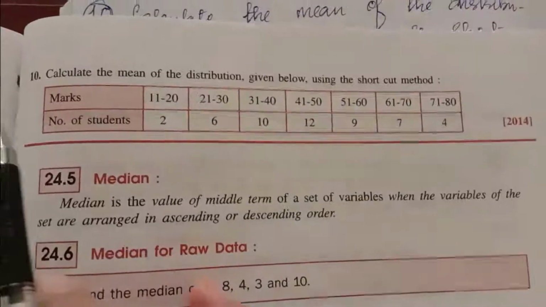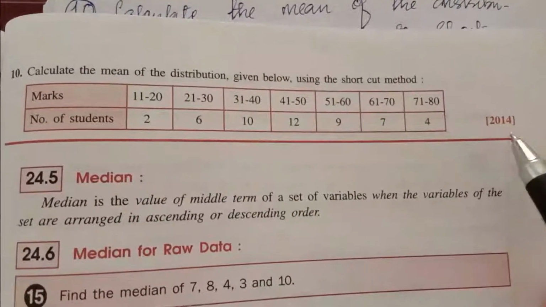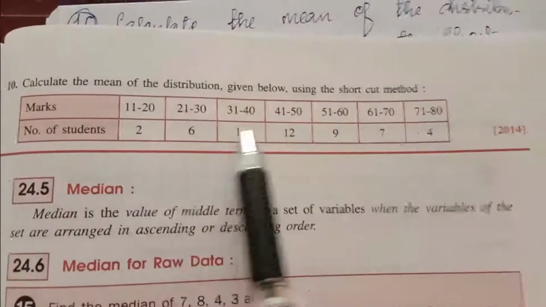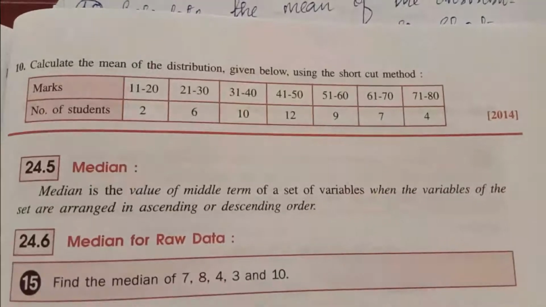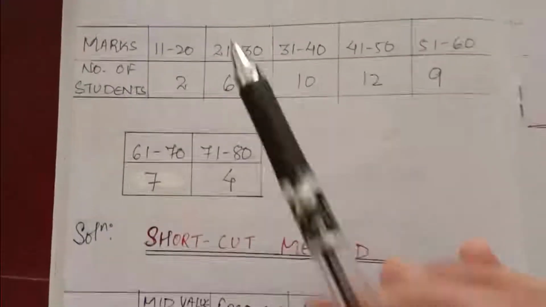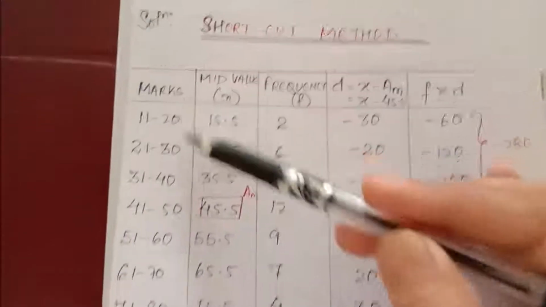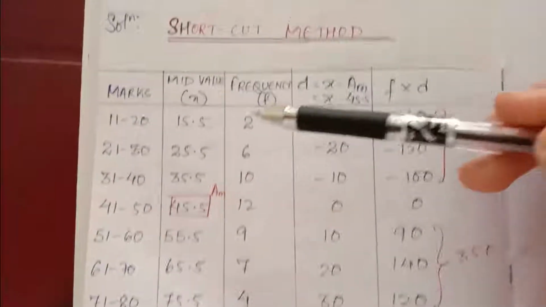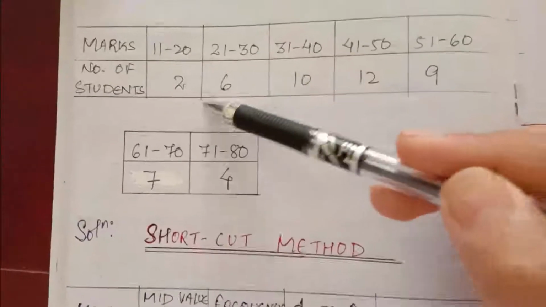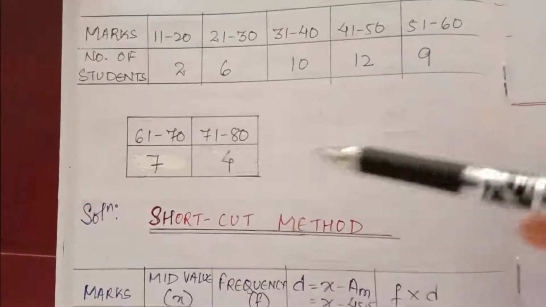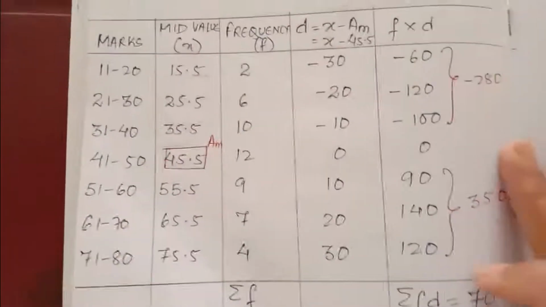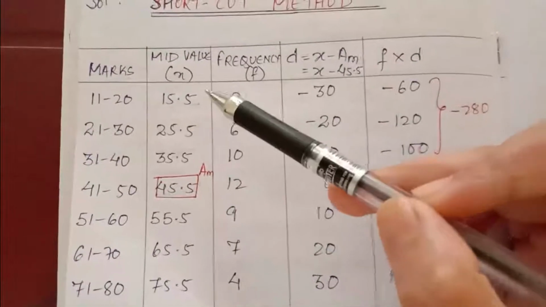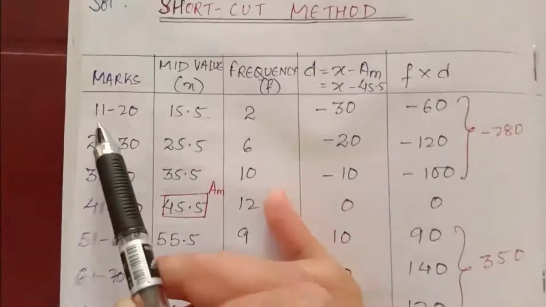Now next we will solve question number 10. This is an ICSE 2014 question. You have to solve this question by the shortcut method. In the shortcut method, first you have to copy these marks here. You have to make one column for mid value. Then you have to copy this frequency: 2, 6, 10, 12, 9, 7 and 4.